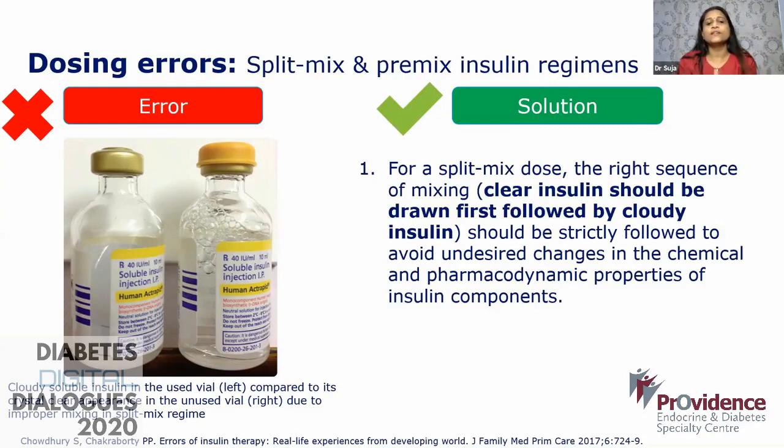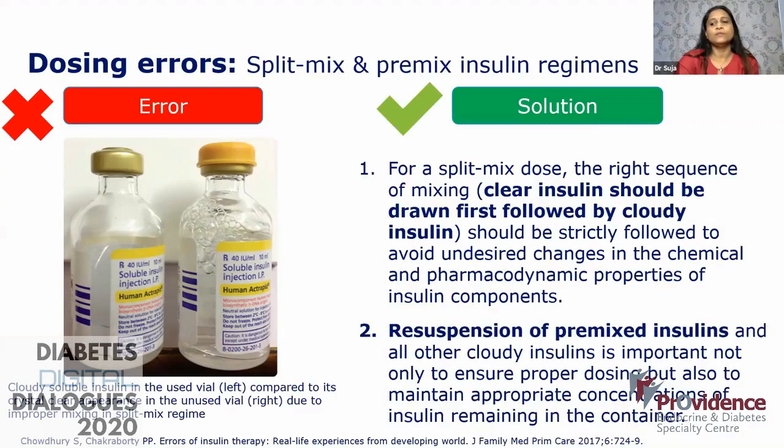So this sequence should be strictly followed, because otherwise there will be a change in the pharmacodynamic properties of the components. In this picture you can see that the regular insulin, Humalog Rapid, which is a very clear solution, in an unopened vial is very clear. But the opened vial which the patient was using is cloudy. That is because the sequence was not rightly done. So this will lead to a change in the pharmacodynamic properties of the components.